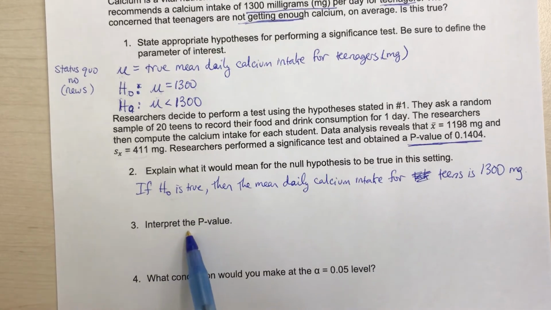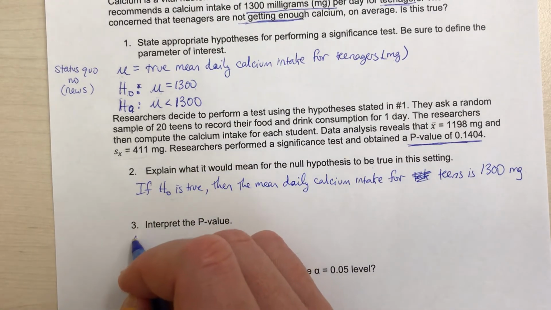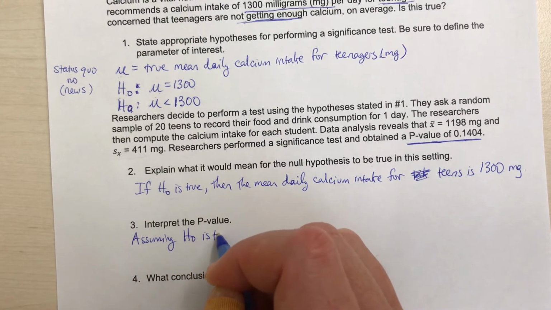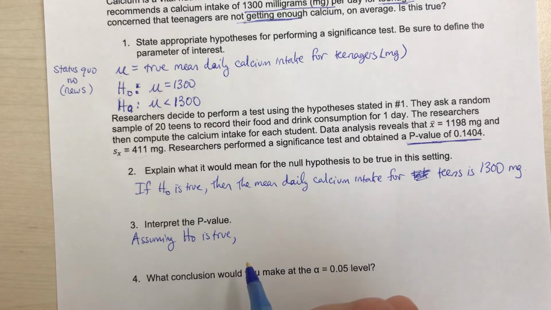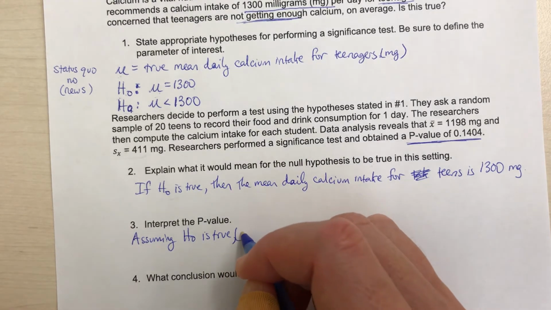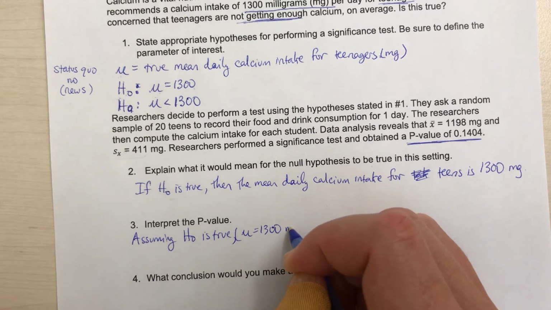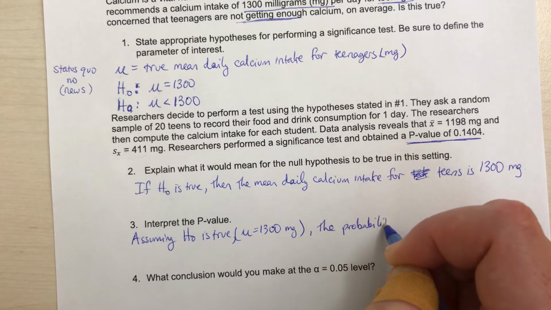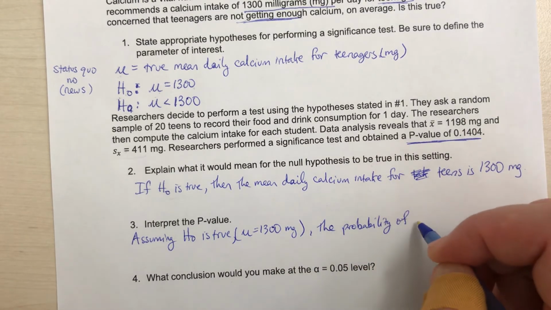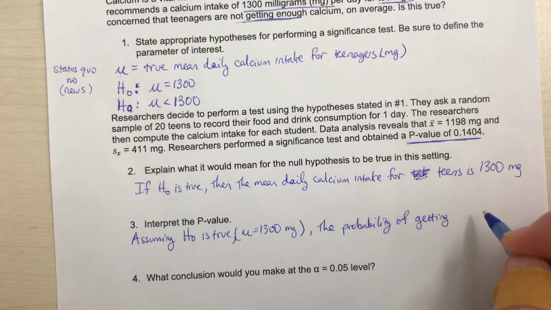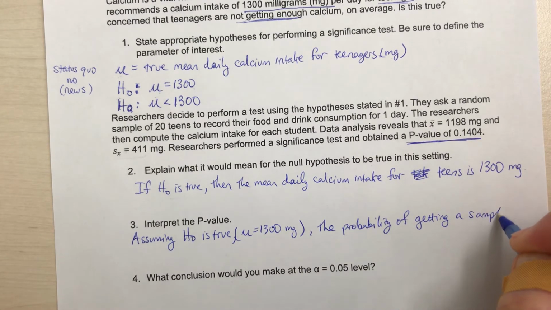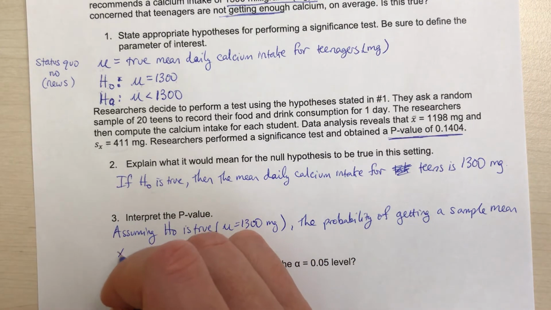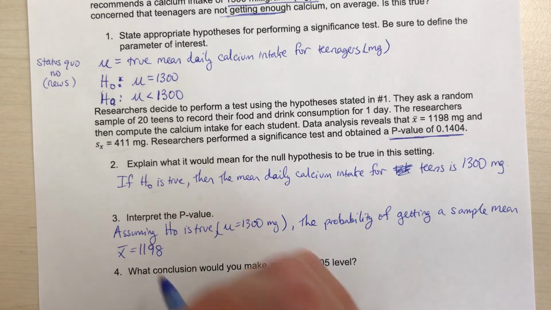Now, interpreting the p-value here, the p-value is assuming that H naught is true. That's where we're starting from. Assuming that that is true, okay, that the mean is 1,300, the probability of getting a sample mean which is 1,198.